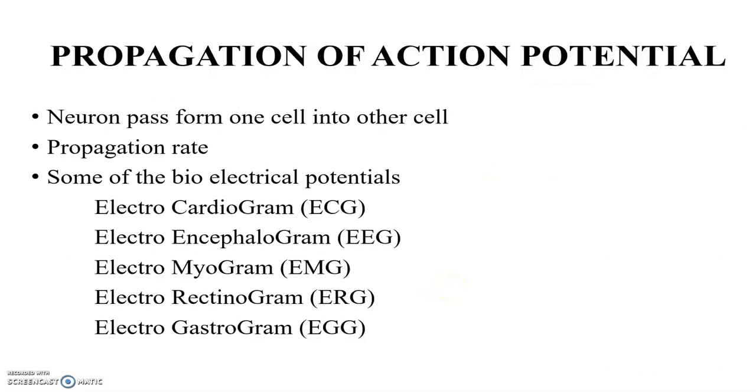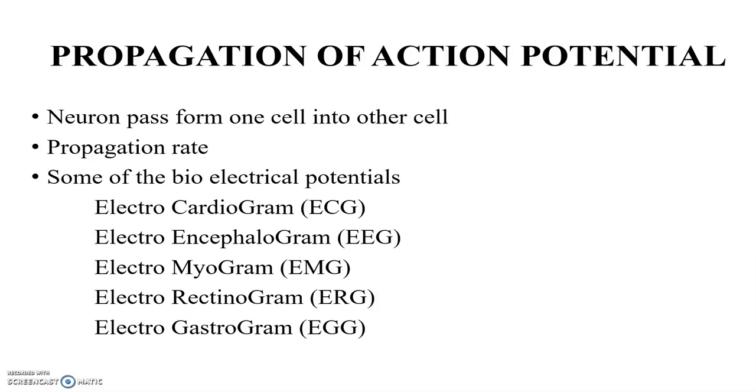Next, propagation of the action potential. How does a neuron pass a signal from one cell to another? When a stimulus touches the specific receptor, the mechanical energy is converted into an electrochemical action potential, which results in chemical release. That means the neuron fires. Then again this chemical form is converted into an electrical signal, and this goes on. This shows how a neuron passes the signal from one cell to another cell.